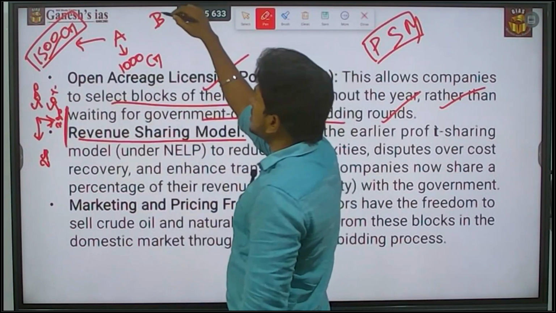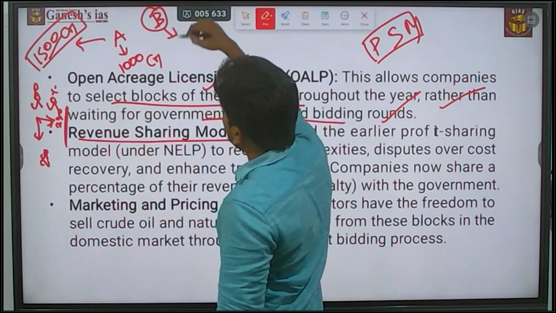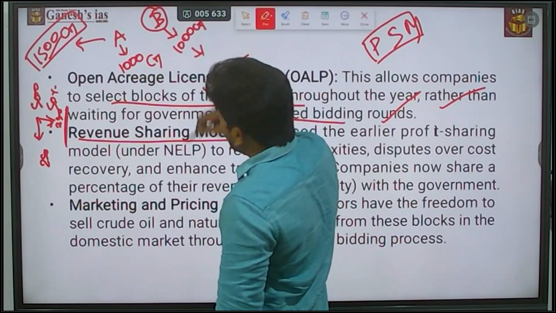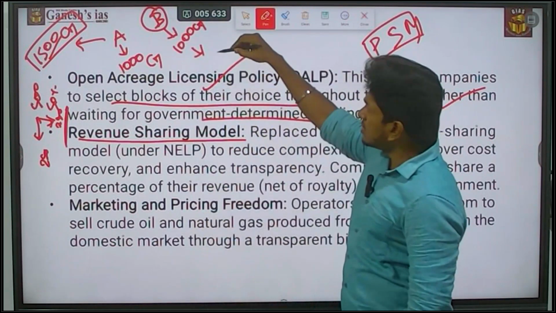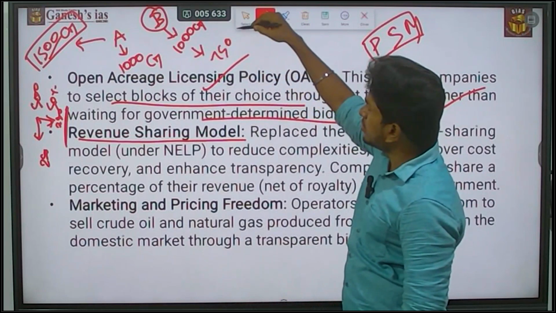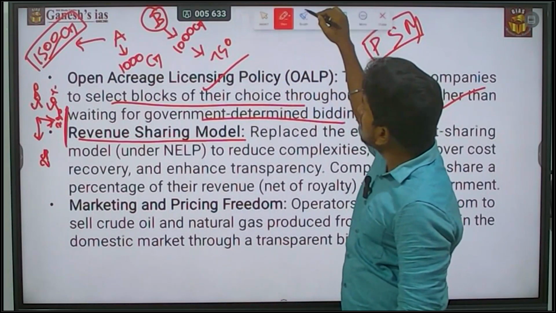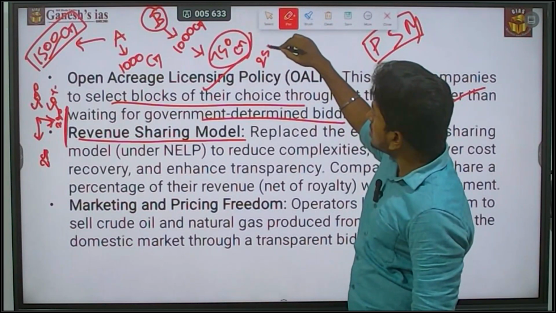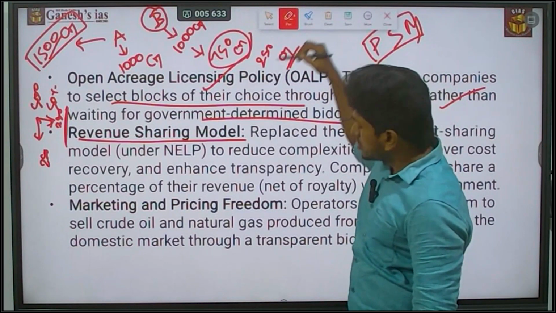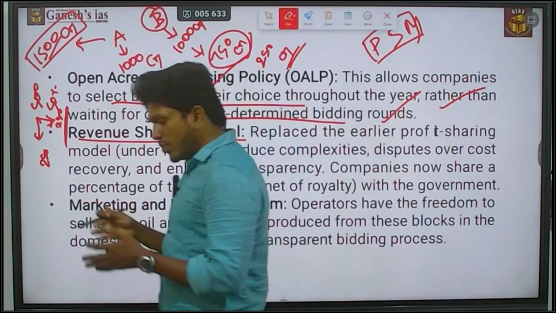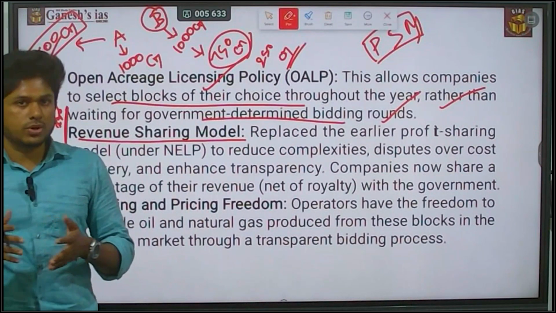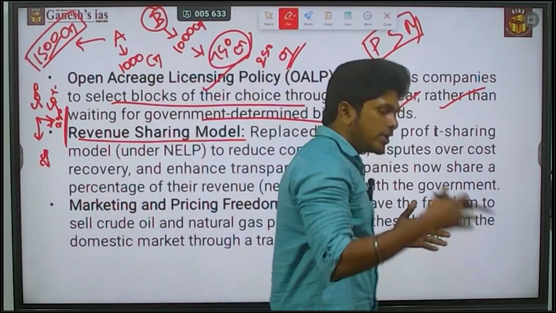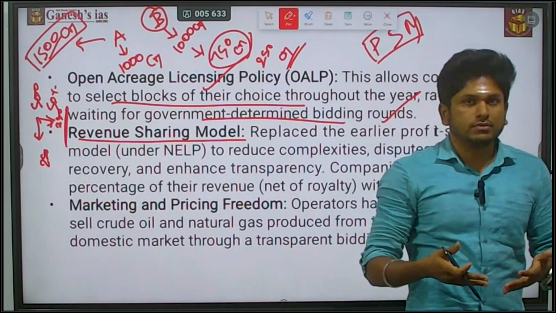Consider block B. Here also I made a bid of 5000 crore, but I'm making a loss. I'm able to make money only of 750 crore, which means I made a loss of 250 crore. Consider that in block B, the shale exploration is in the deeper region, so for that exploration I have to spend a lot of money.